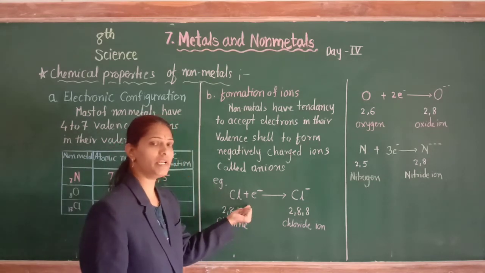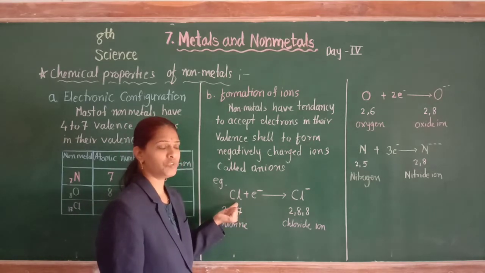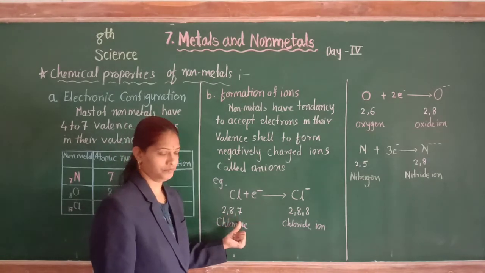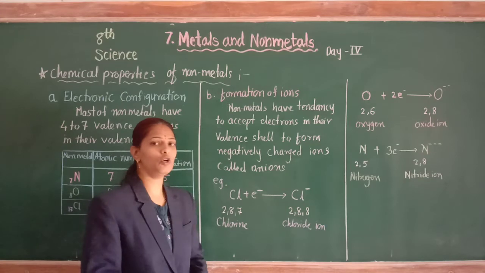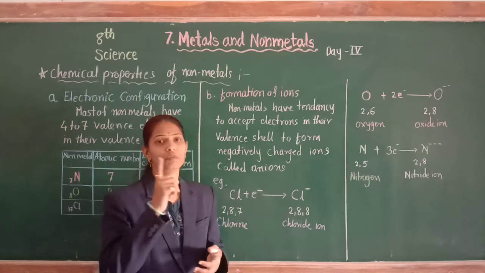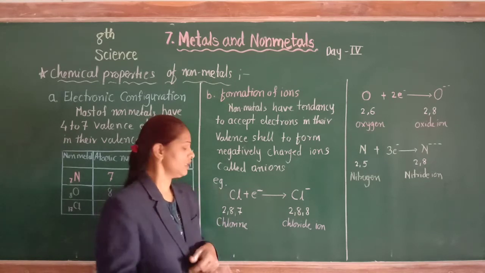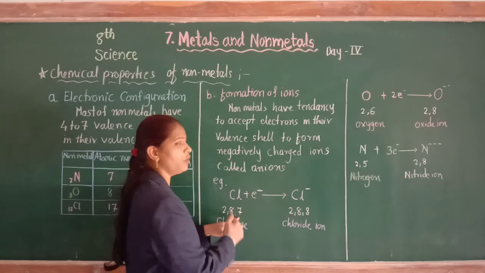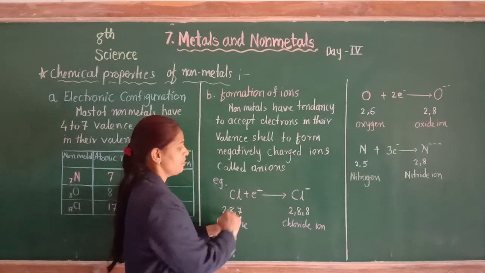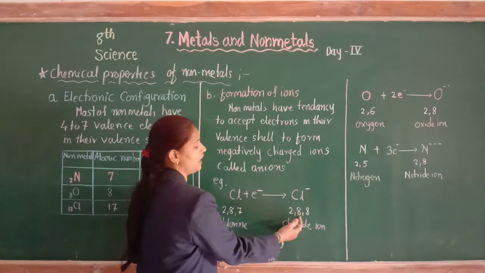The first example is chlorine. We know the atomic number of chlorine is 17, so the electron configuration of chlorine is 2, 8, 7. To attain noble gas electronic configuration, the chlorine atom requires one more electron. To complete its octet state, chlorine accepts one more electron and attains the noble gas configuration, that is 2, 8, 8.